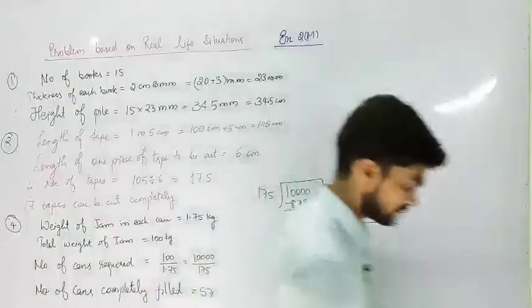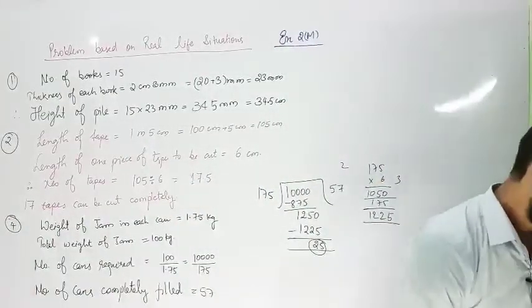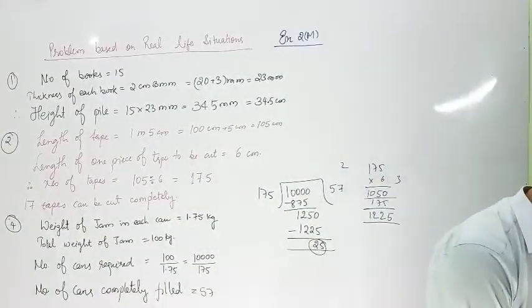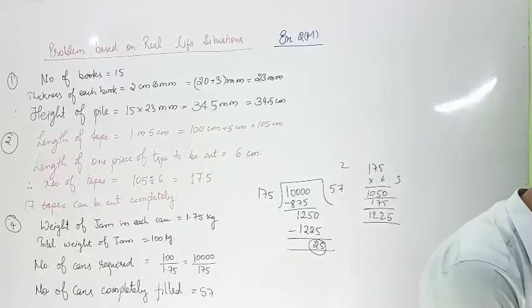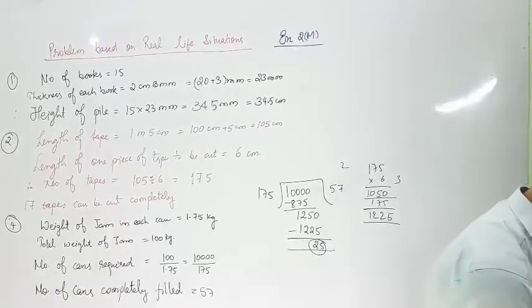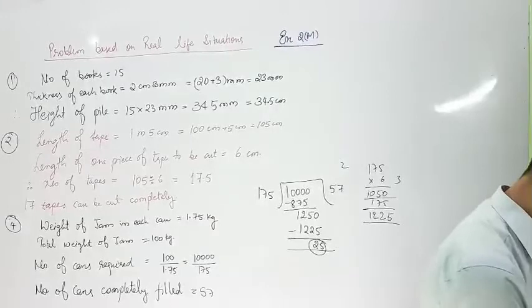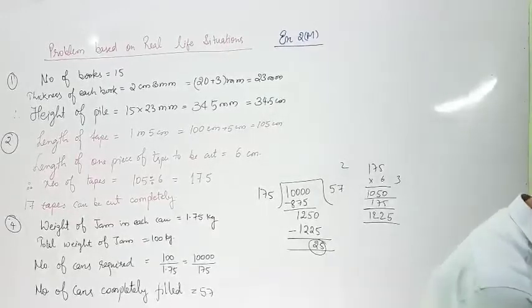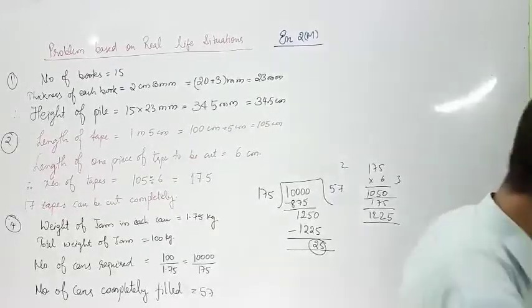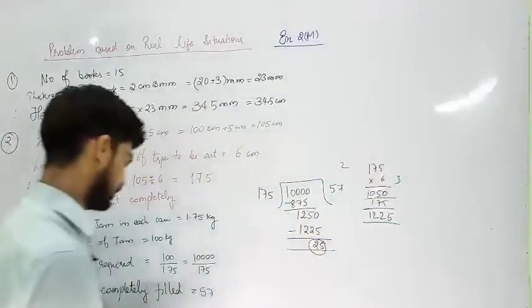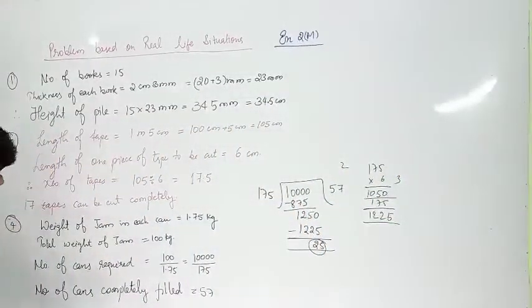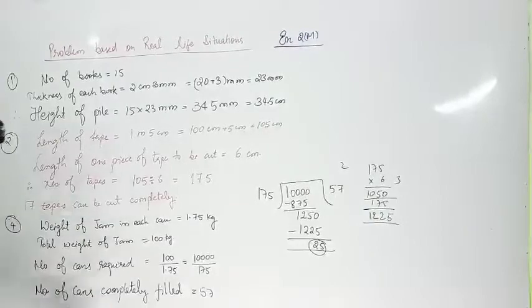Let me check one time. 2m fourth, 2m fourth. 57 jars, 25 kilogram is remaining. Sorry, it was in kilogram, no? So 25 kilogram will be remaining, and remaining 25 kilogram.